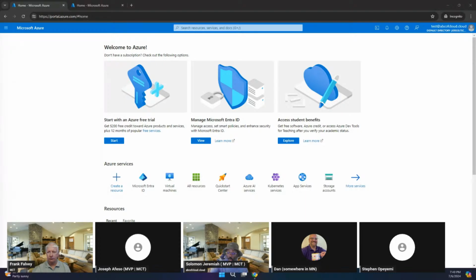We also have the role definition, which I also explained, that has to do with a collection of permissions, and then we also have the scope. So when we are looking at the scope in Azure, we are basically looking at the levels in Azure where we have the management group, the subscriptions, then the resource group, and then the resources themselves. But when we are talking about the scope in Entra, we are looking at the tenants.